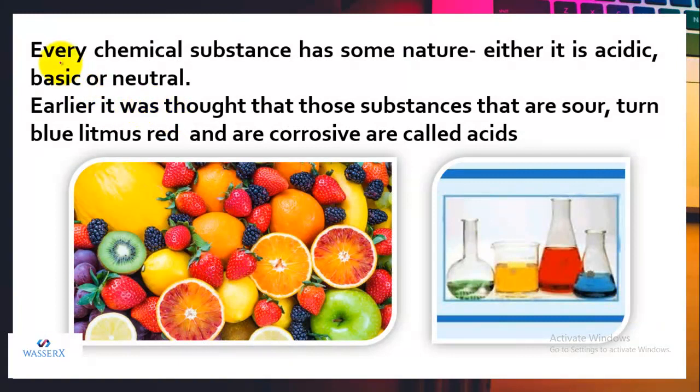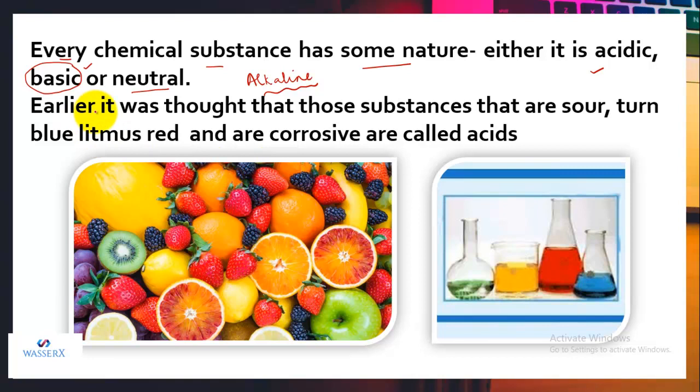As I told you, every chemical substance has some sort of nature, like either they are acidic or they are basic, or they are considered to have a neutral nature. We do have one more kind of nature, that is alkaline, but this alkaline form is somehow related to this basic nature. What is the similarity, or when can we call the substance a base or alkali, that we'll learn when we take up the bases in detail.